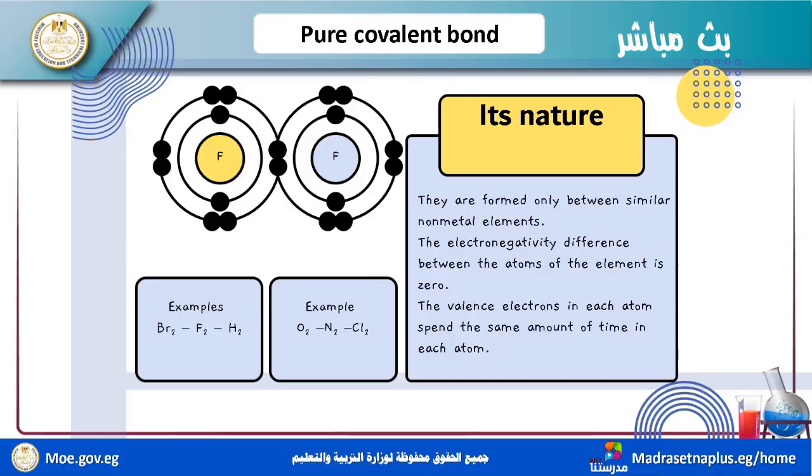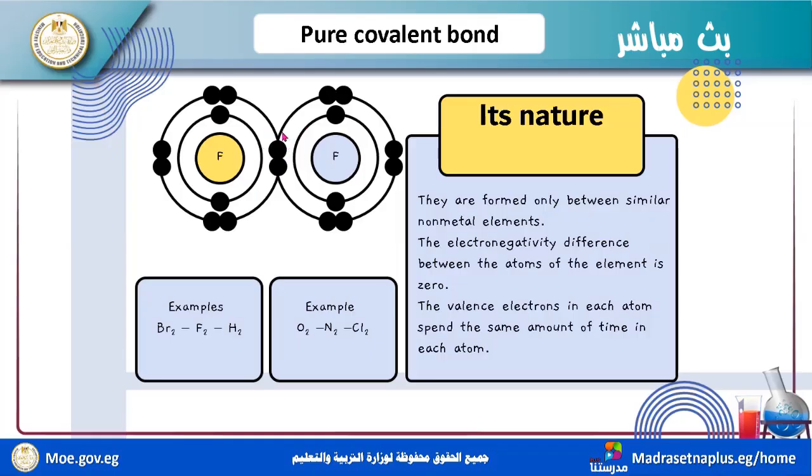Chlorine Cl2, Cl and Cl. Fluorine F2, F and F, and so on. We have the fluorine molecule, an element molecule, F2. This is the sharing point, the center of this bond.